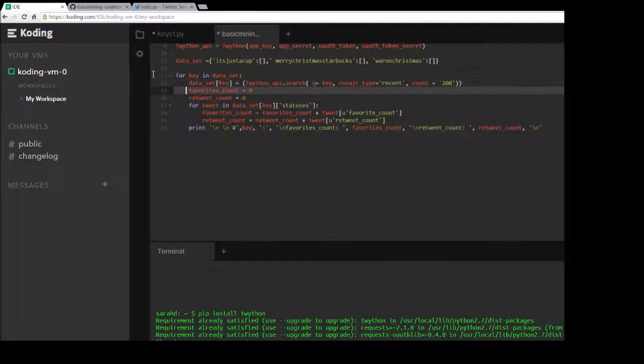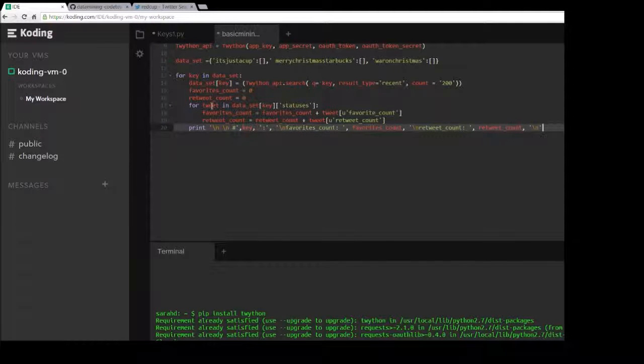For each of the keywords, I set my favorites and retweet counts at 0. And then for each tweet that's in that keyword, so every tweet that I've harvested on It's Just a Cup and Merry Christmas, I'm accumulating the cumulative favorites count and the cumulative retweets count.